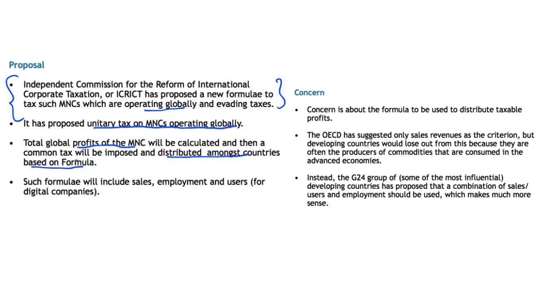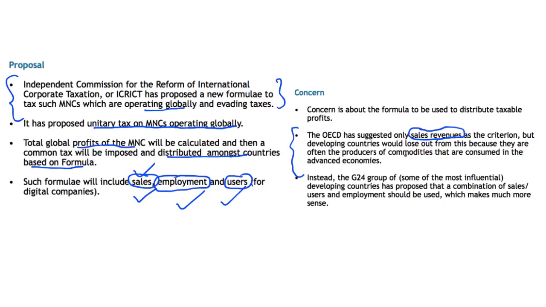Now this distribution formula might include sales of these companies in various countries. Secondly, it will also include the employment in these companies in various countries. And thirdly, it will include the users in case of digital companies. However, various concerns have been mainly raised about this formula which should be used for such global tax on the MNCs which are operating globally. And the OECD has suggested that only the sales revenue should be used as a criteria for the distribution of tax. However, this has raised concerns amongst the developing countries.